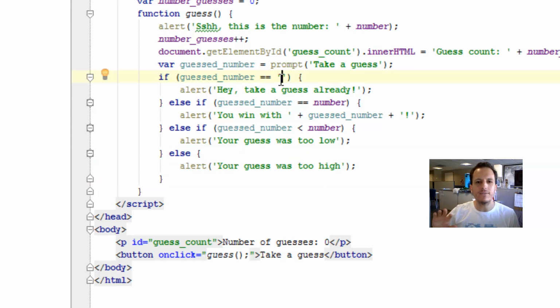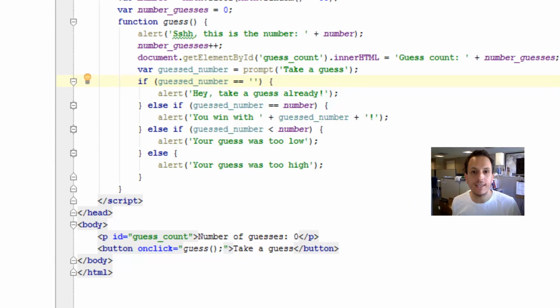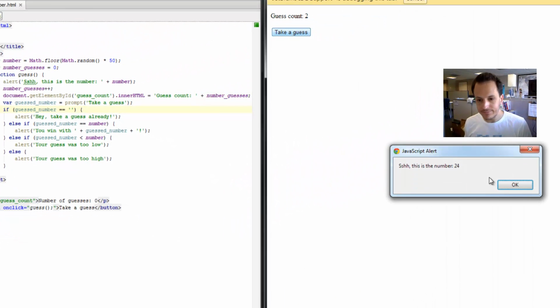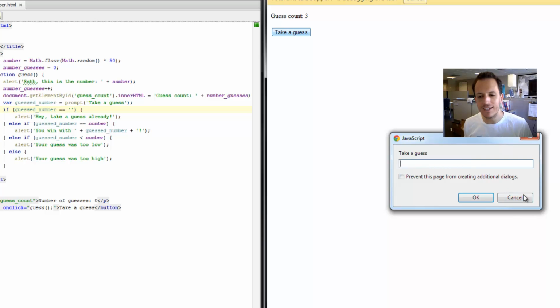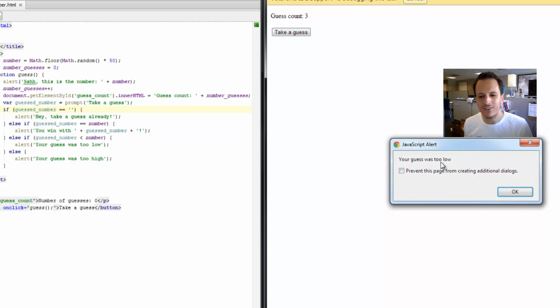And there's actually a fifth possibility too. The fifth possibility is that they hit cancel. And watch what happens when we hit cancel. So I'm going to take a guess. Shh, the number's 24. And I'm going to hit cancel here instead of taking a guess. Your guess was too low. Oh, that doesn't make sense.